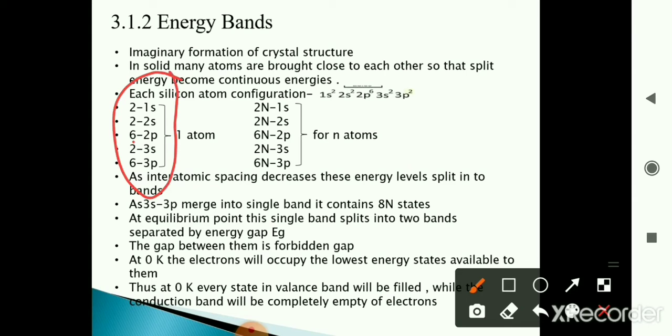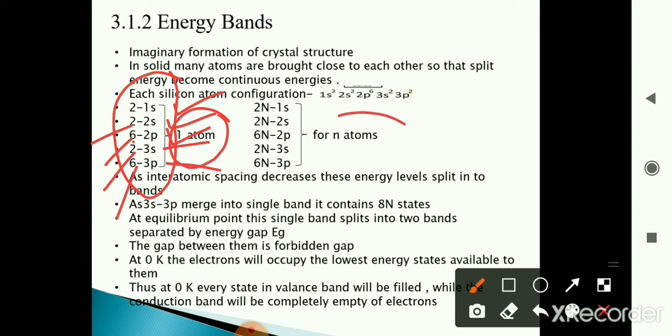What does it represent? The 1s is capable of taking 2 electrons, 2s is capable of taking 2 electrons, 2p is capable of taking 6 electrons, 3s is capable of taking 2 electrons, and 3p is capable of taking 6 electrons. This is for a single atom. We are considering a single atom. Here we are forming a crystal. For forming a crystal, we need to combine many single atoms.